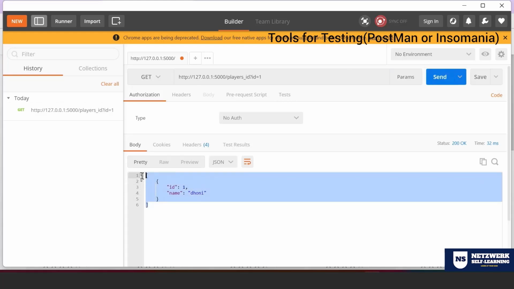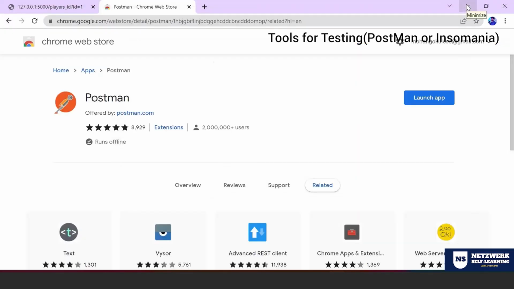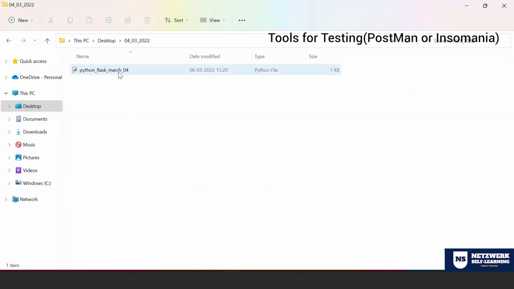So now the tool is better than the extension, but at times when you don't have the accessibility to download any tool, it's better to have the extension. This is what it is. And we do have another tool called Insomnia to check the same. Now this is the second layer. So one, we checked via browser. Number two, we checked via the tool called Postman, and there is another tool called Insomnia that you can also use. Third, you can test it via your Python. Let me show you how.